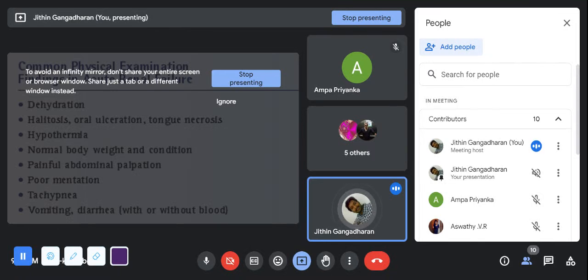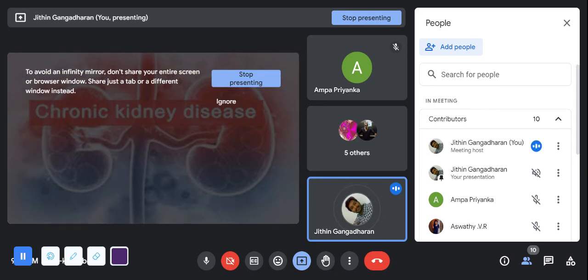Now, how will you examine this? Examine the findings of acute renal failure. There will be dehydration. Obviously, there will be dehydration. Then oral ulceration, halitosis, that is bad breath. Tongue necrosis will be there. Hypothermia, abdominal pain will be there. Mental status will be different, with poor mentation. Tachypnea will be there. Then vomiting and diarrhea. Those are the main signs of acute renal failure.